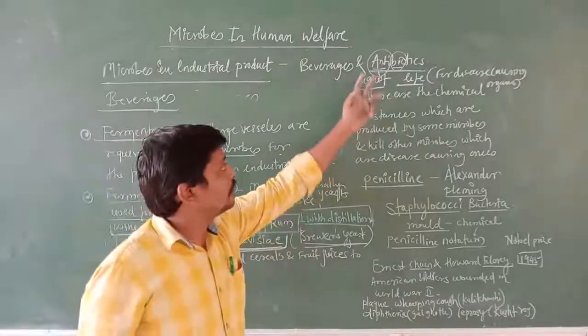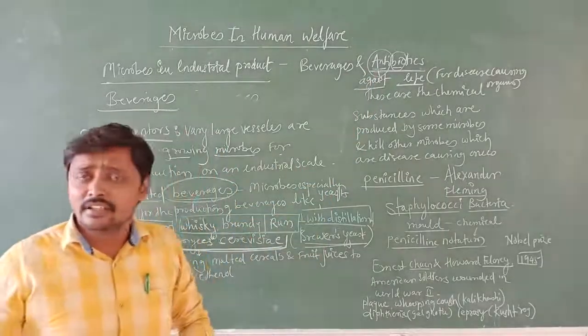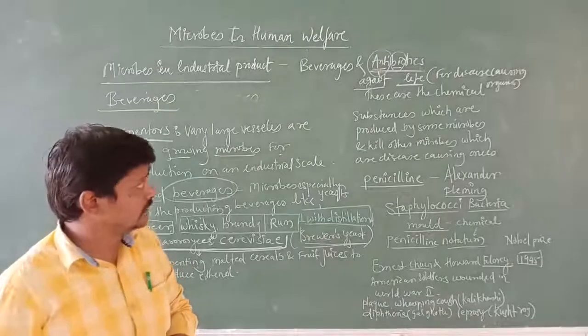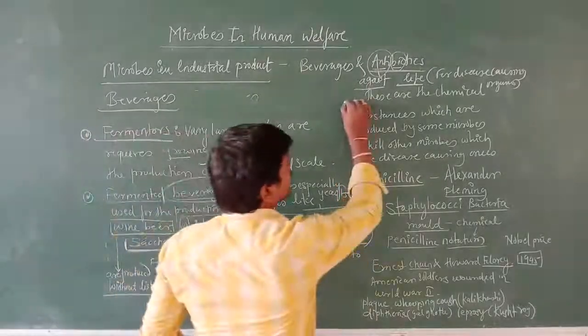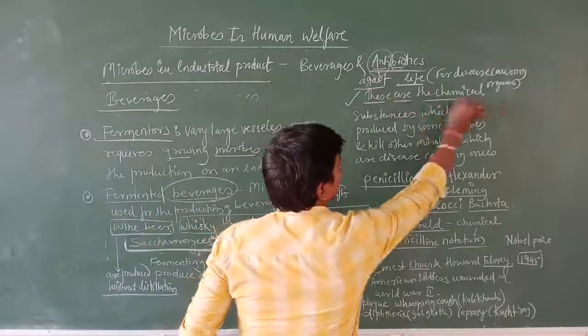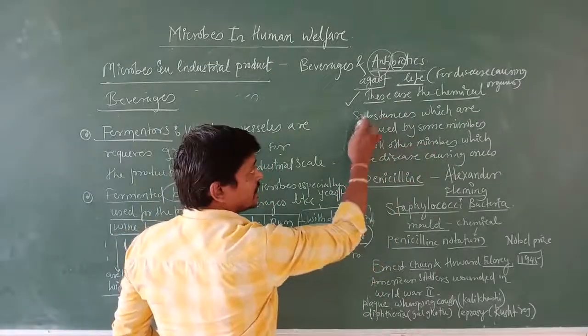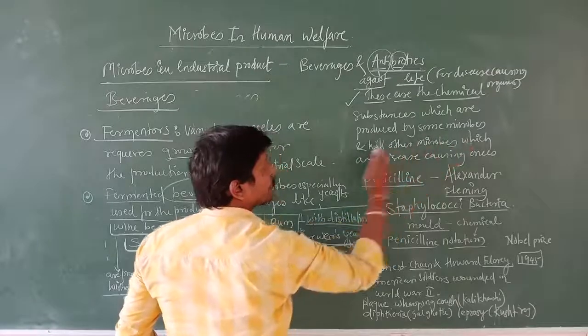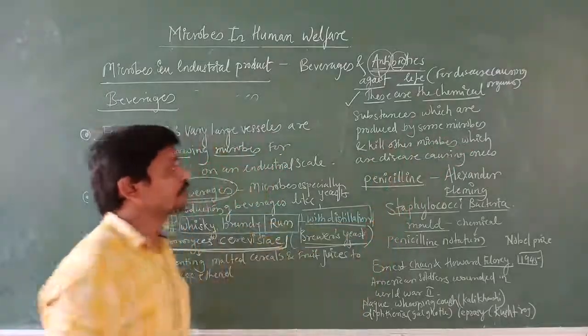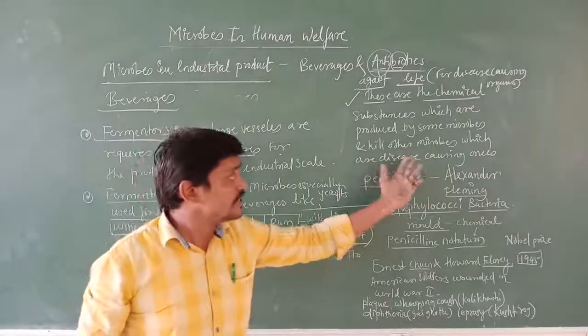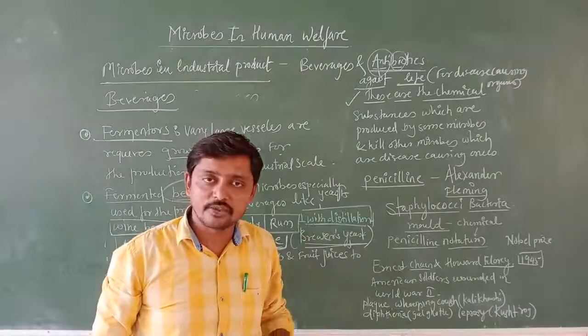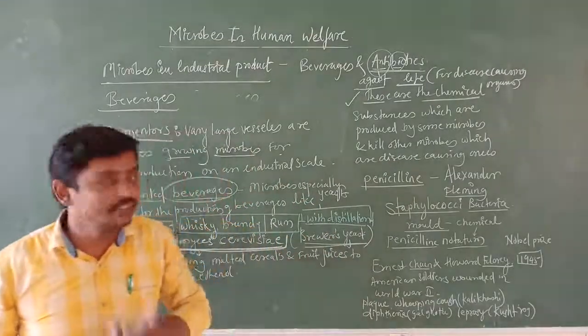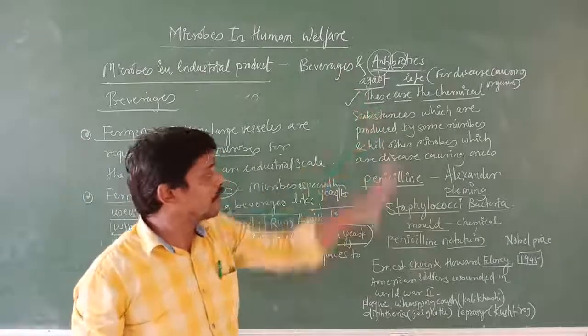Now I am going to start with the antibiotics. Antibiotics are chemical substances which are produced by some microbes and kill other microbes which are disease causing ones, or which are going to cause diseases. Those are called antibiotics.